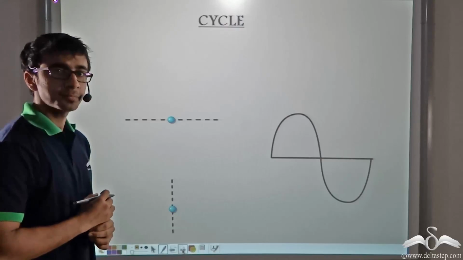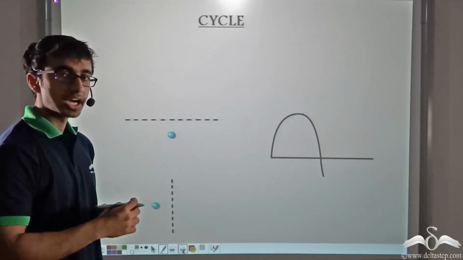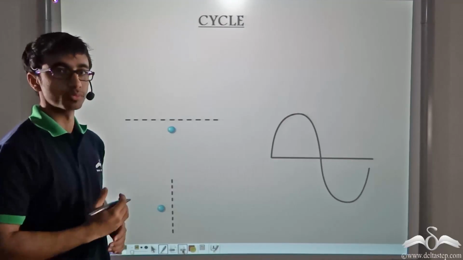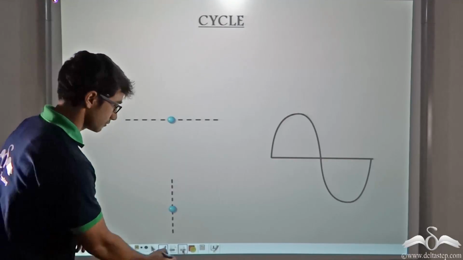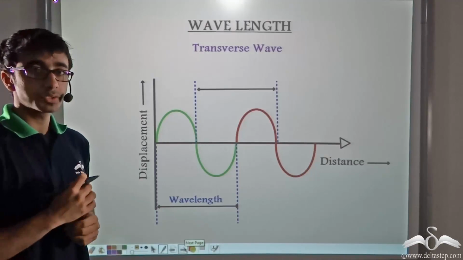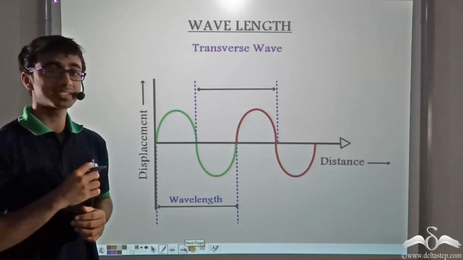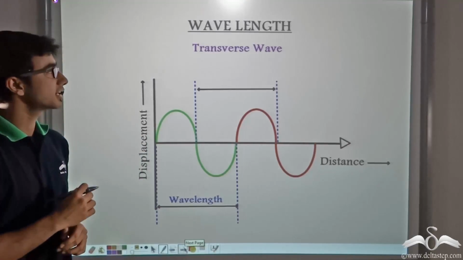So what is a cycle? A cycle is that after which a particle starts repeating its motion. So we talked about one of the wave parameters, that was a cycle. Now let us talk about a second wave parameter, that is a wavelength.